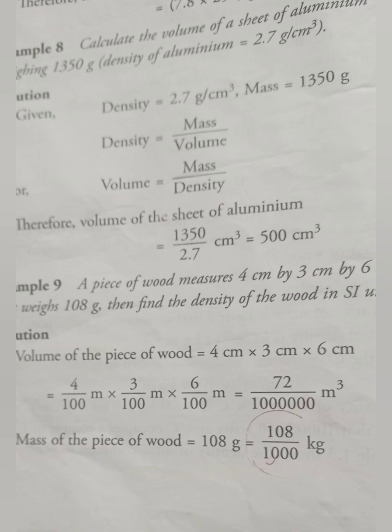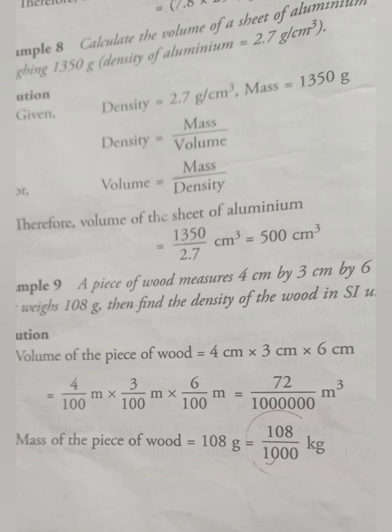So volume is equal to 4 upon 100 meter into 3 upon 100 meter into 6 upon 100 meter. In this way we can calculate the volume of the piece of wood. Second, mass is also given, so convert it into kg by dividing by 1000. In this way we can calculate the density of the piece. Mass upon volume, put in these values, we get the answer 1500 kilogram per cubic meter.